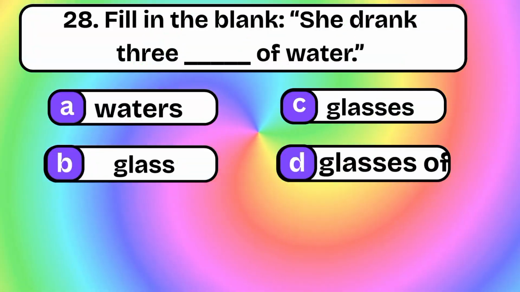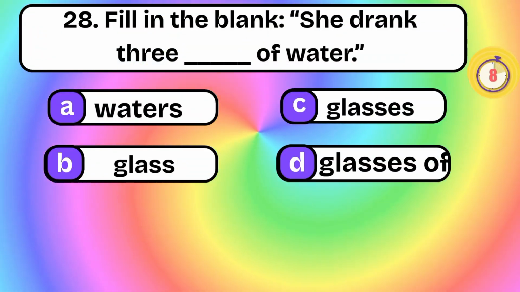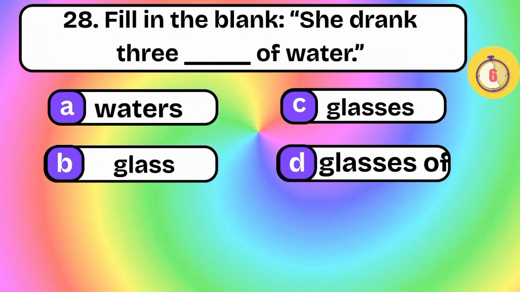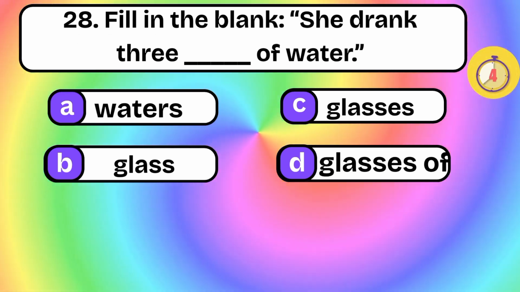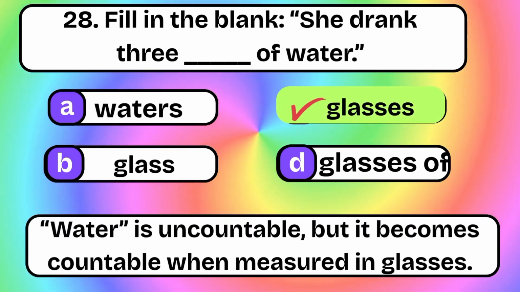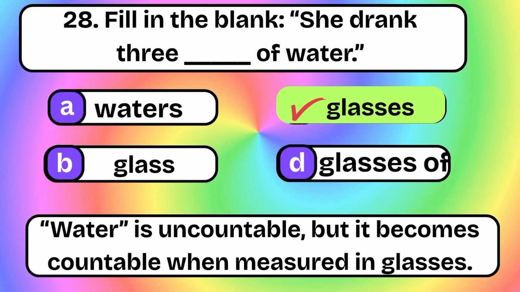She drank 3 blank of water. Waters, glass, glasses, glasses of. Glasses. Water is uncountable, but it becomes countable when measured in glasses.